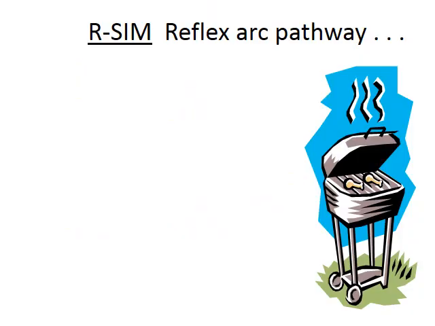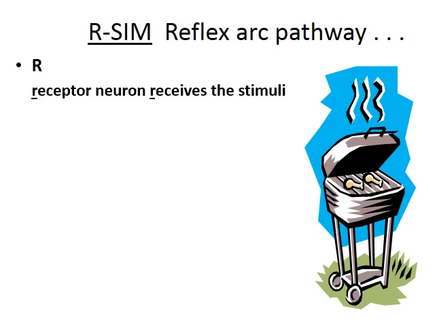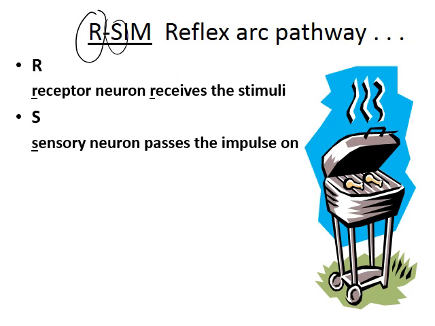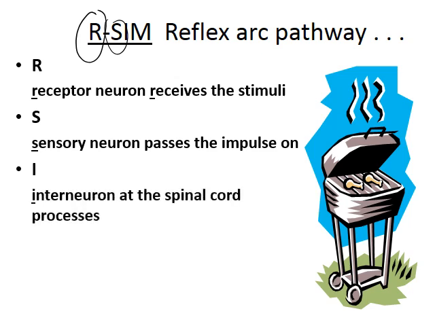RSIM reflex arc pathway. First we have R, which is the receptor neuron; it receives the stimulus. Second, S, which is the sensory neuron; it passes the impulse on. I is the interneuron between the sensory and the motor neuron, as the spinal cord processes. And finally we have M, which is the motor neuron, which has to act. It is the RSIM reflex.